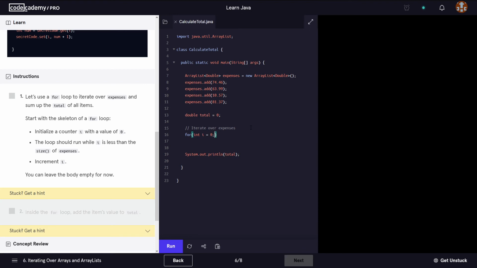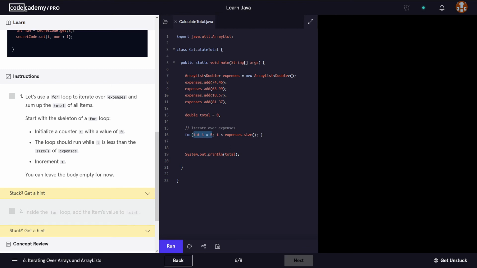So we start with the number of expenses as 0. So this is our counter, and then the condition is going to be, no, i is less than expenses.size. So say you have 3 expenses, okay?